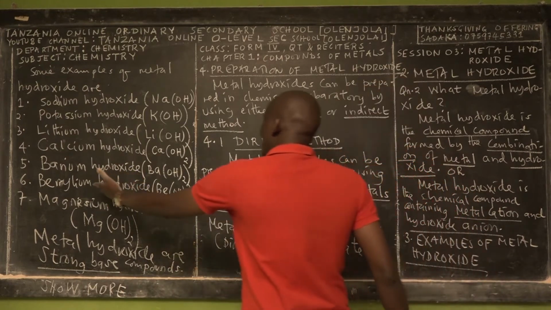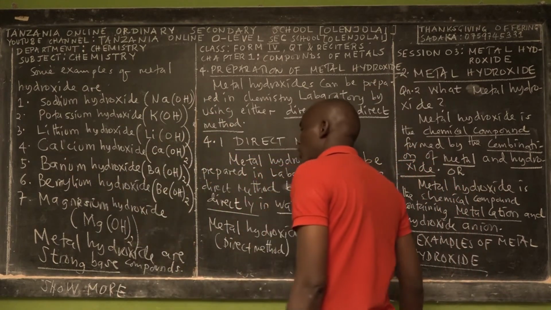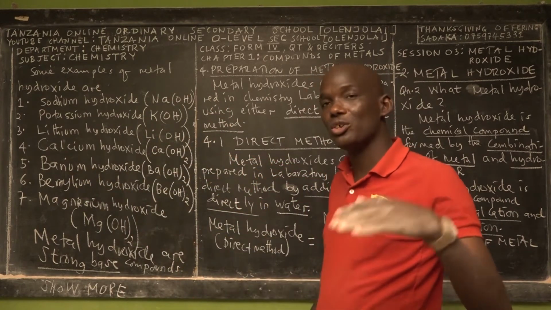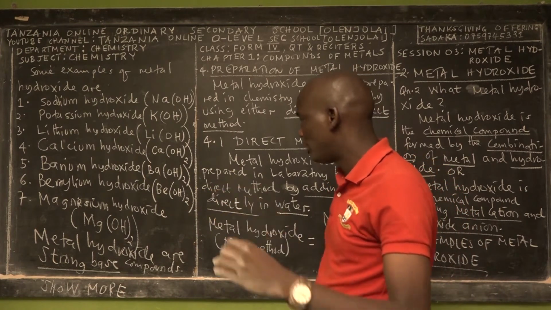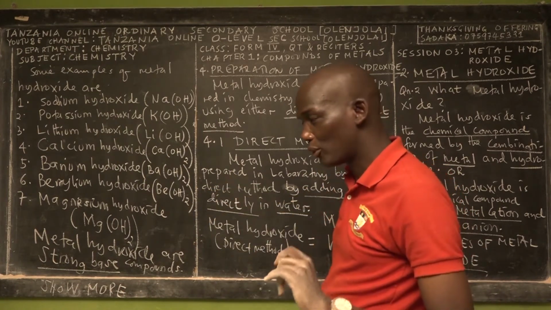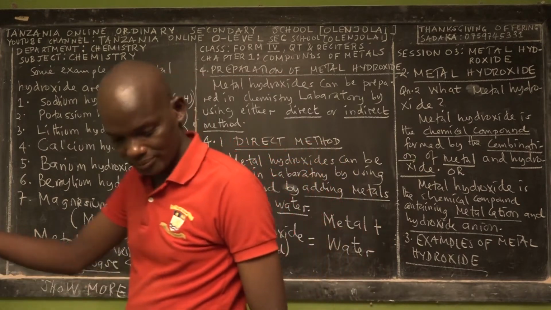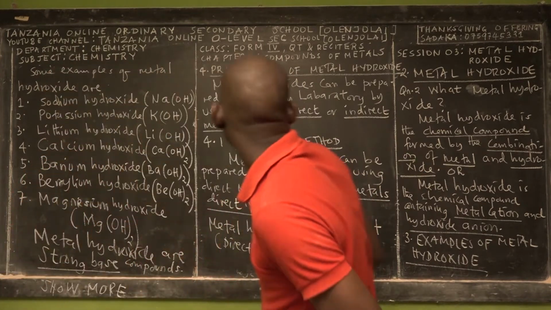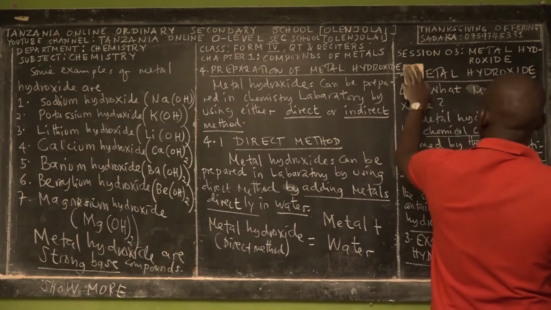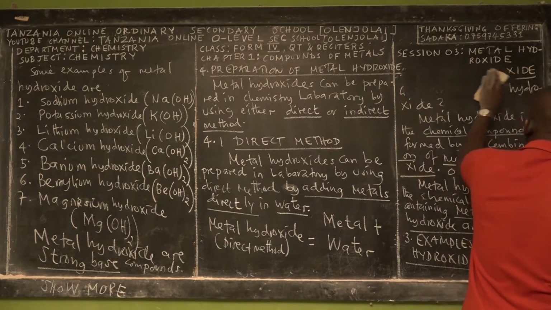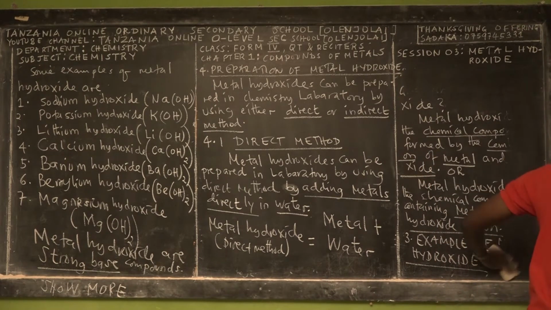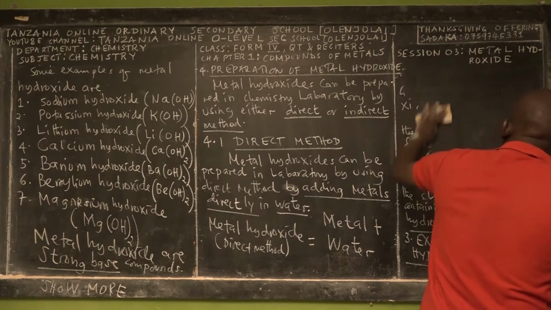The same process applies for beryllium hydroxide, the same for magnesium hydroxide, and also for other metals, but there is a condition which I'm going to teach you right now. There's a condition that you have to take into consideration whenever you want to prepare metal hydroxide by using direct method.